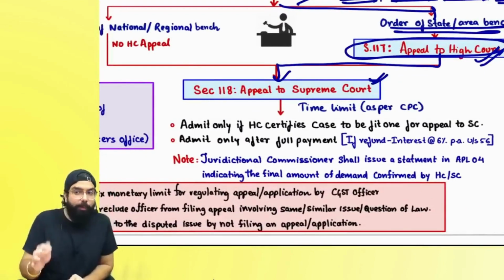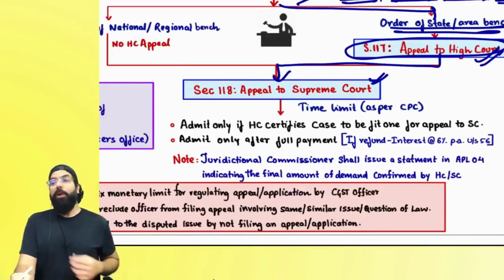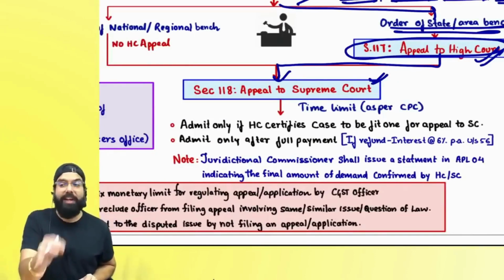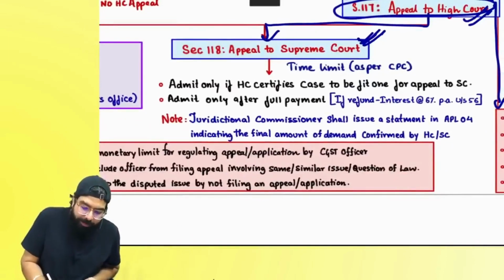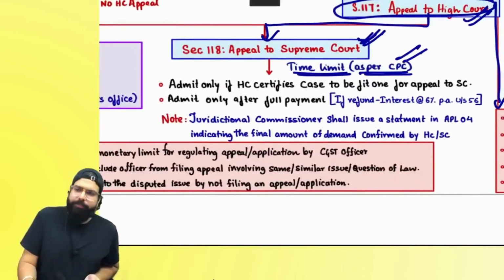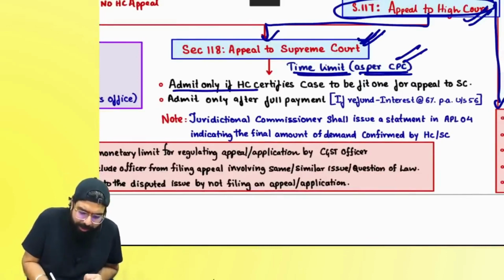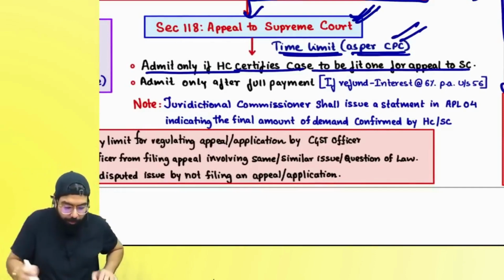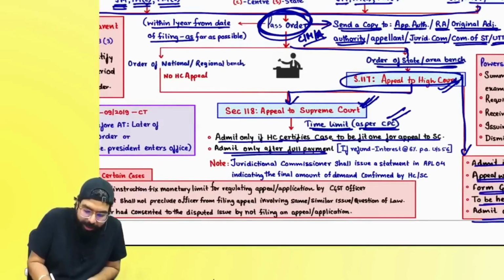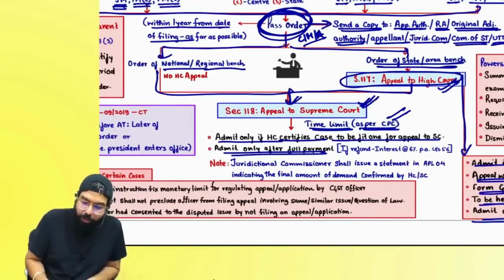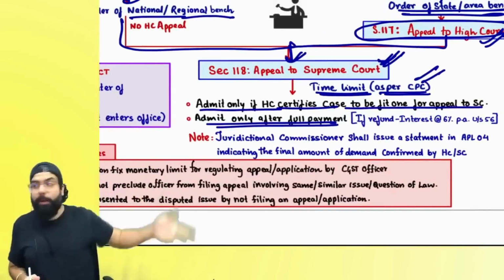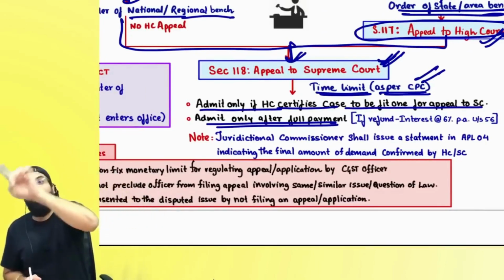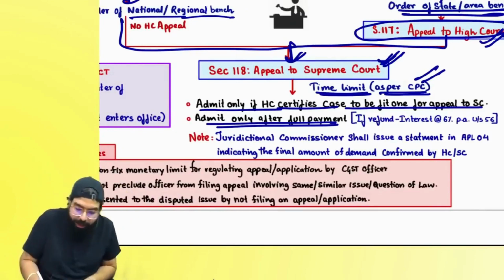But remember one thing, the Supreme Court will admit your appeal only if the High Court certifies that your case is fit enough to go to the Supreme Court. Right, everyone? Time limit to go to the Supreme Court is as per the Code of Civil Procedure. The Supreme Court will admit the case only if it is a fit one, certified by whom? High Court. High Court certifies that the case is fit to go to the Supreme Court. Admit only after full payment. So supposing your order was passed by the national bench or regional bench and you are going to the Supreme Court directly, because you don't have to go to the High Court, because if you go to the High Court you would have already paid the full amount. But if you are going directly after the order of the national bench or regional bench to the Supreme Court, then you have to go ahead and make the full payment.